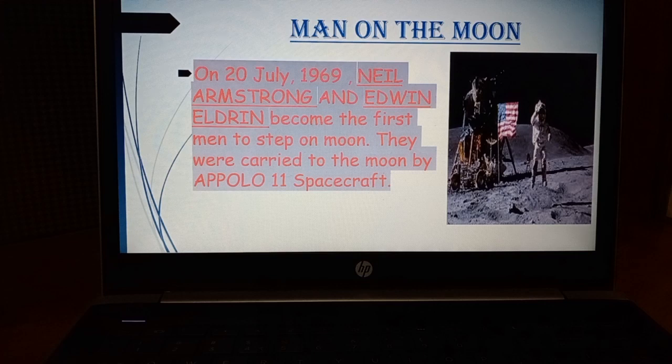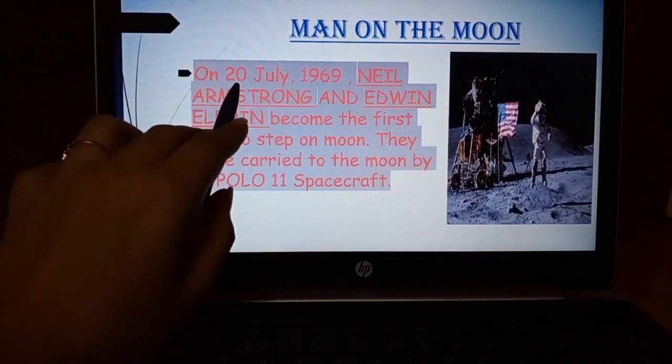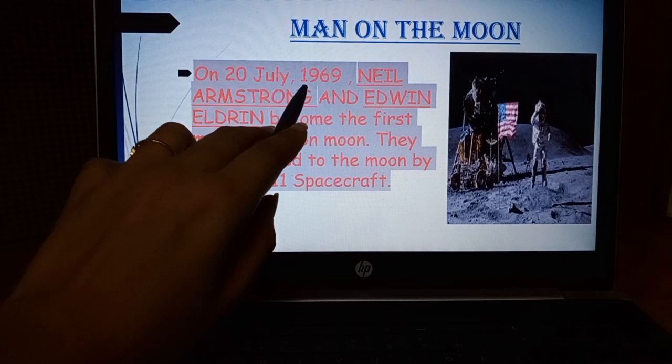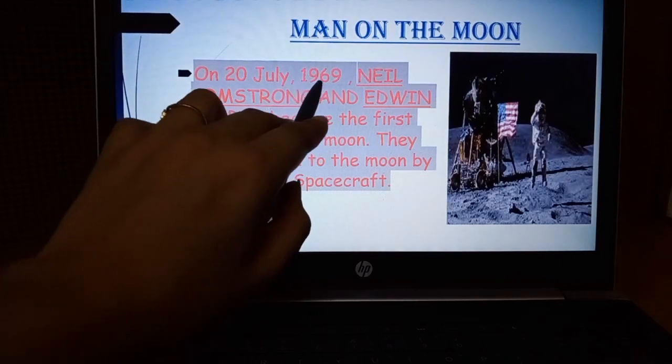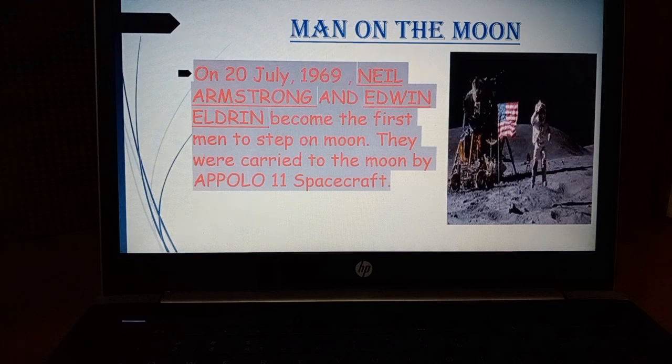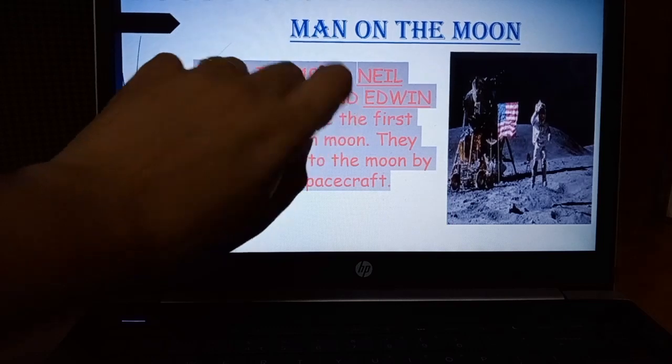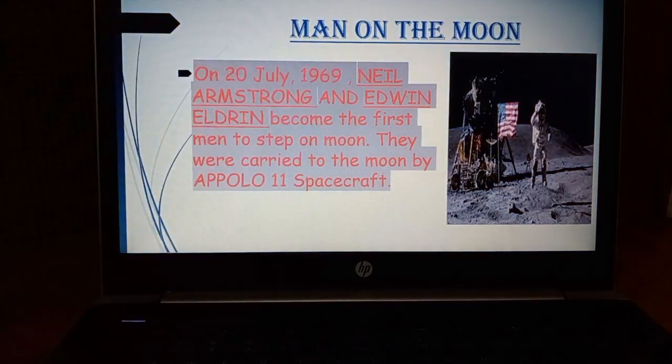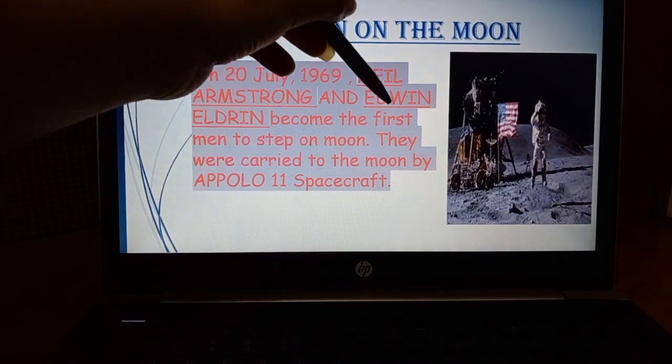For the first time in human existence. After this, many countries were trying to go to the moon. More than space, they were trying to go to the moon's surface. So on 20th July, just write down this date and learn it properly. On 20th July 1969, it was many years ago. On 20th July 1969, there were three people actually: Neil Armstrong, Edwin Aldrin.